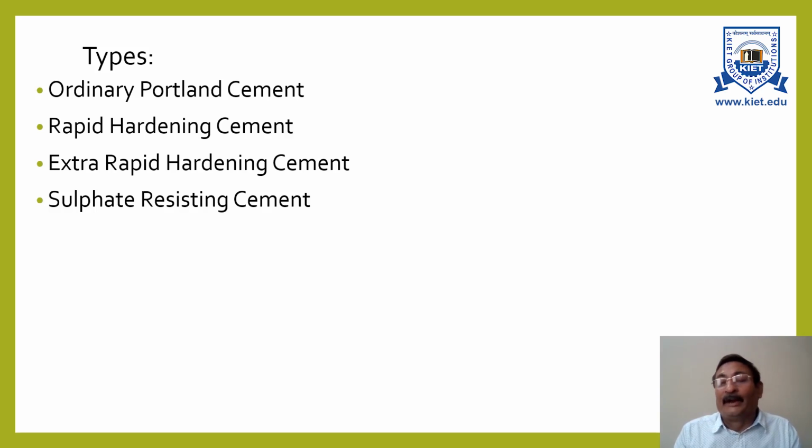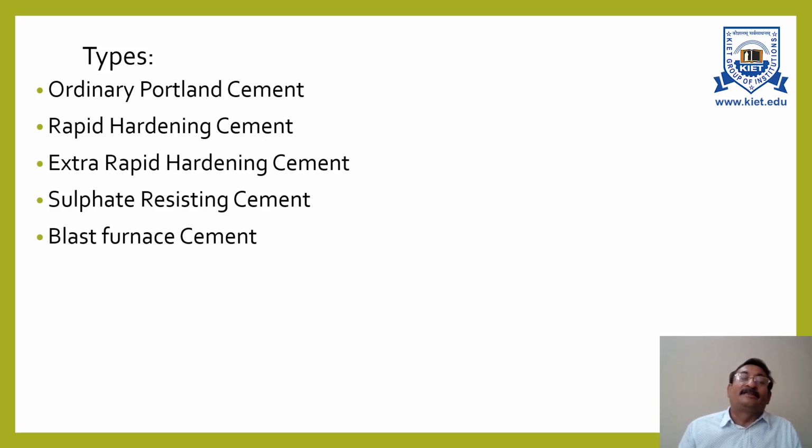And the very important thing is, whenever you are constructing any structure for sewage treatment work, and if you are using general cement or ordinary Portland cement or rapid hardening cement or any other cement, then expansion and disruption can be possible. It is likely to expand. It is likely to crack. In these cases, we use sulfate resisting cement only.